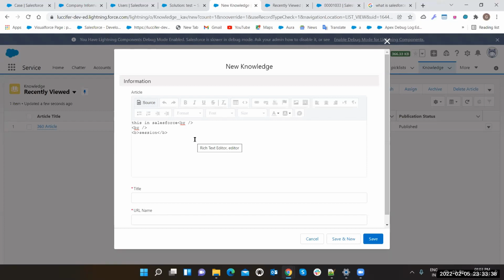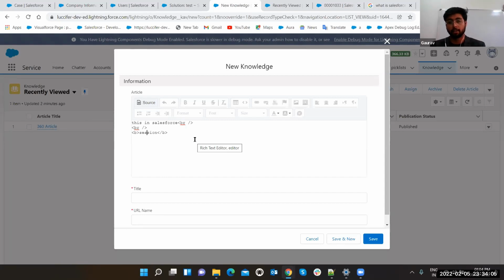One quick question: if a customer wants to search for a particular keyword like Salesforce or session, will only these knowledge articles created by ourselves get displayed? How will it reach the customer? Yes, definitely. If customers search any word, it is going to search your org, the data you have created.